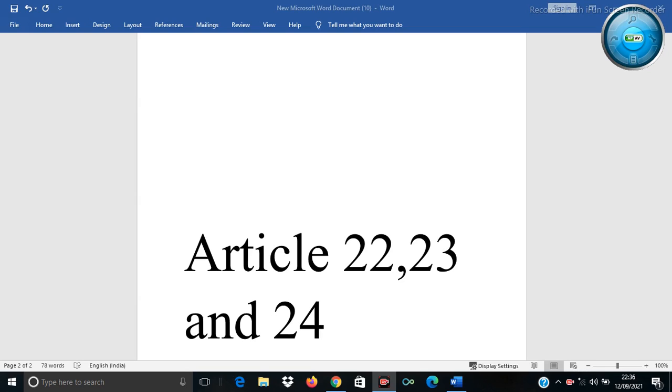Next, the police officer shall inform the arrested person of this when he is brought to the police station. An entry shall be made in the police diary as to who was informed of the arrest. These are the two important guidelines laid down by the Supreme Court in Joginder Kumar versus State of UP in 1994.